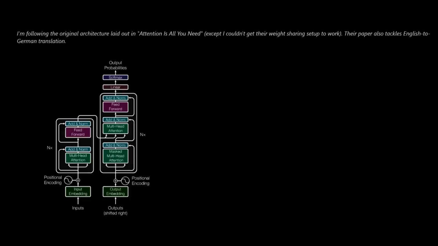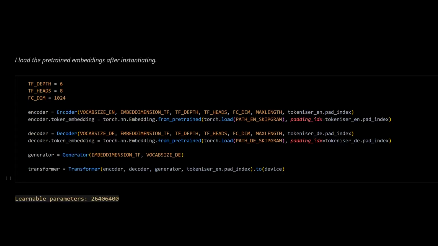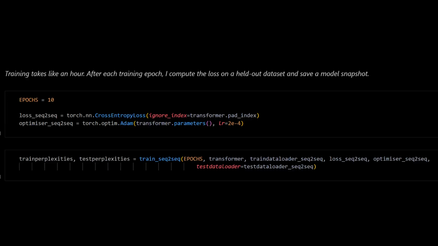Now we can slap everything together. I'm using the same architecture as in Google's 2017 paper, Attention is All You Need. A sequence-to-sequence transformer consists of an encoder, which reads the source sequence, a decoder, which interprets the encoder's outputs given the target sequence so far, and a generator, which turns the decoder's output into a probability distribution for the next token. After instantiating this monstrosity, I load in the pre-trained embeddings. Training takes like an hour.